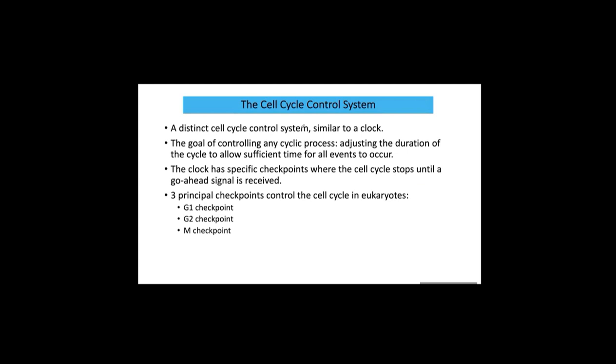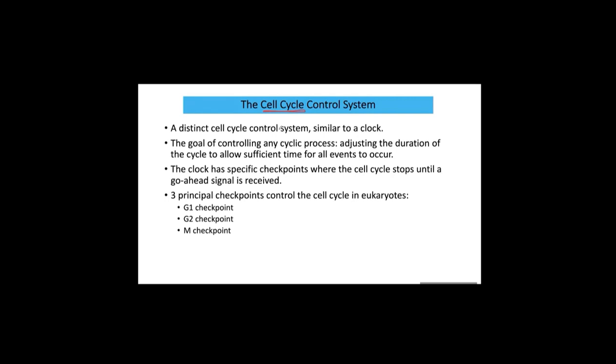Now, the cell cycle control system: what is the meaning? The cell cycle, which we already studied, is interphase plus mitosis phase. This cell cycle can be controlled. The sequential events of the cell cycle are directed by a distinct cell cycle control system. It is similar to a clock.